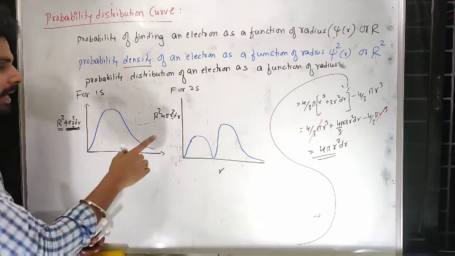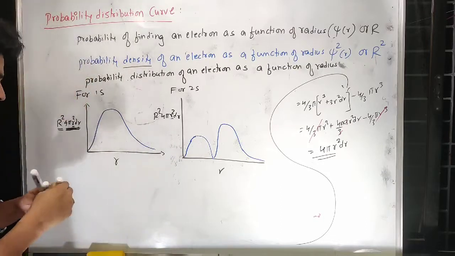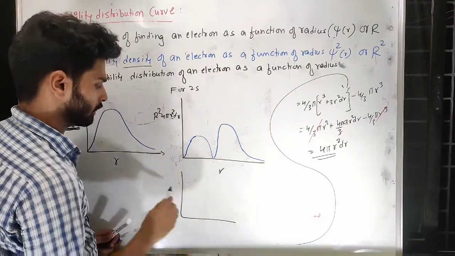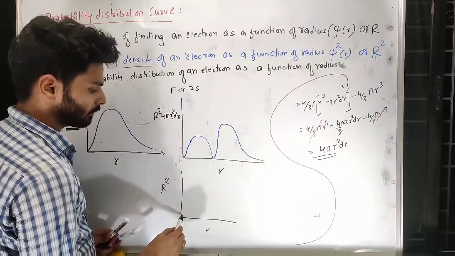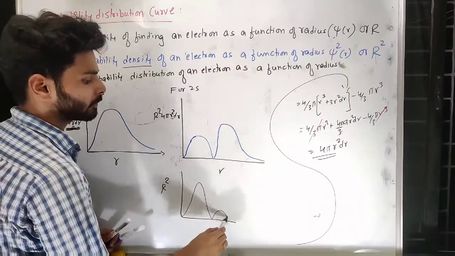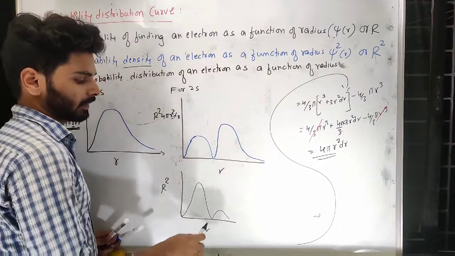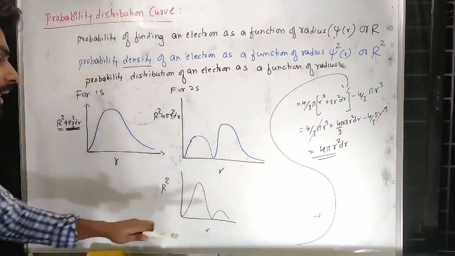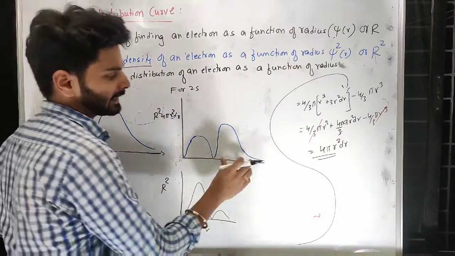If you compare the graph with simply r square, there you have seen this is r square and this is r. There you have seen it is increasing, thereafter there is a node, and then there will be a decrease. Then maximum density is present over here, thereafter it will become less and less. But wherever volume is multiplied, the next peak will be bigger.